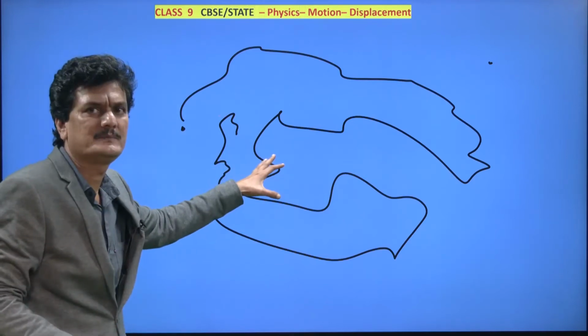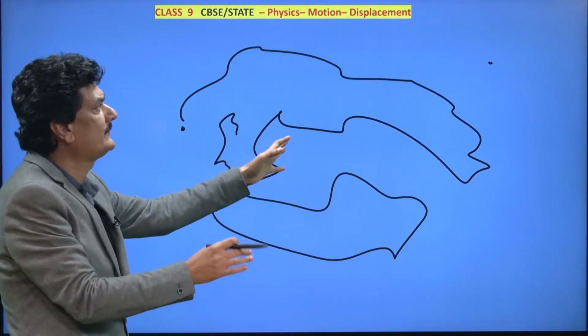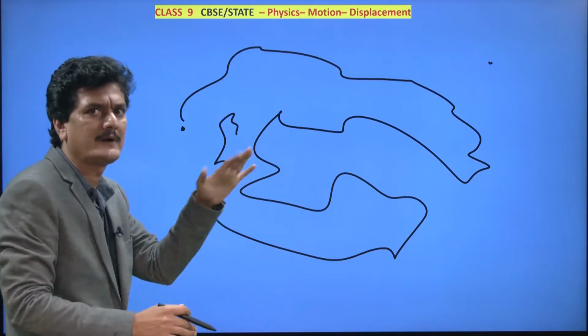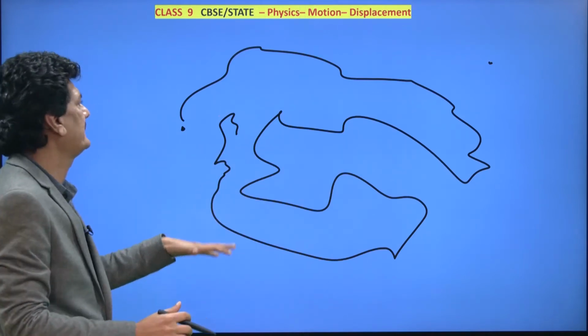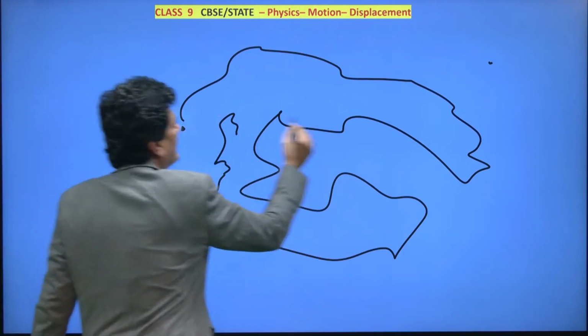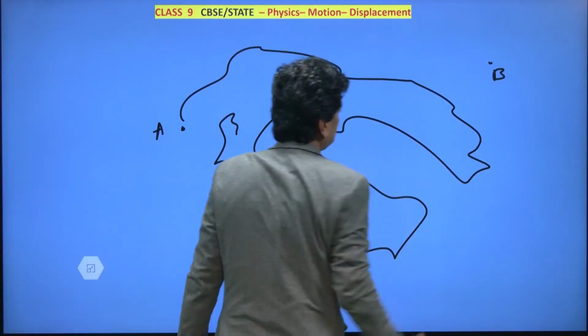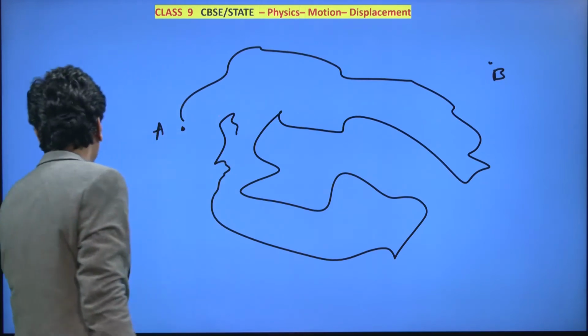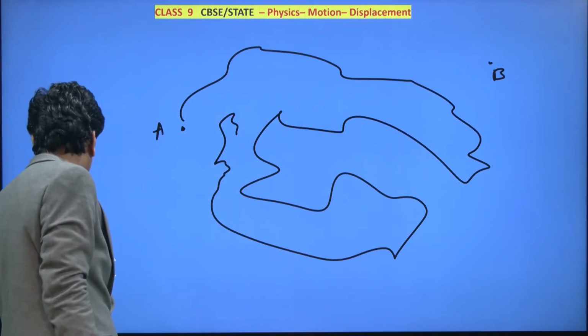This is the path taken by the body, and we have not completely drawn it because the paths are overlapping, so we don't want to complicate it. Here it started from A and reached B. Now simply remove the path and keep these two points there.